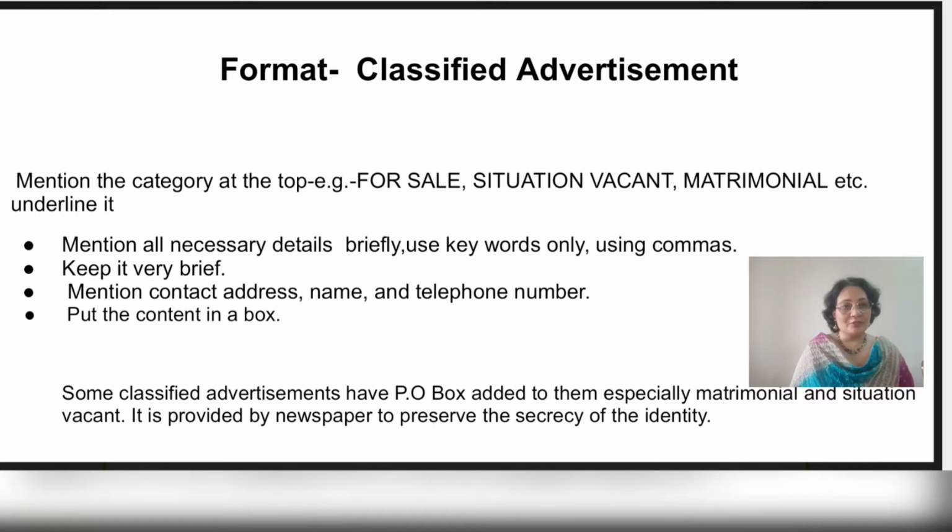In case of matrimonial and situation vacant, the newspapers also provide PO box. That is basically to preserve the secrecy of the identity. The word limit of classified advertisement is 50 words and the content is put in a box.